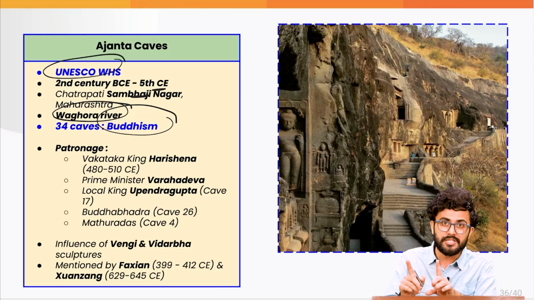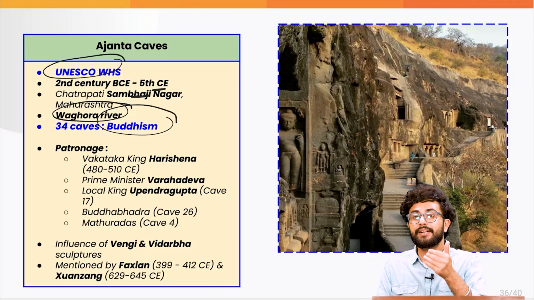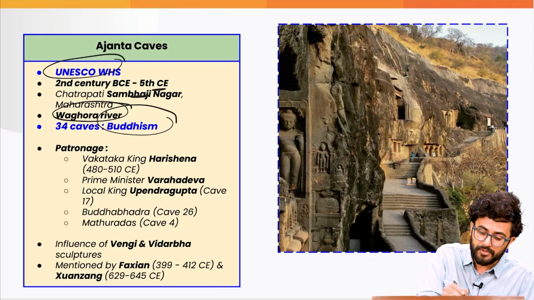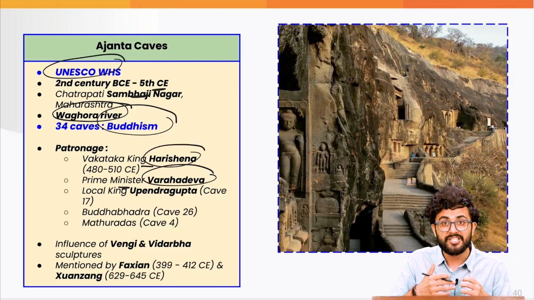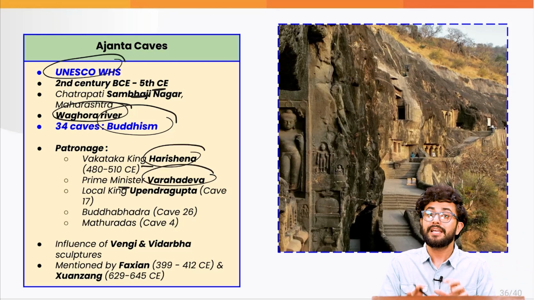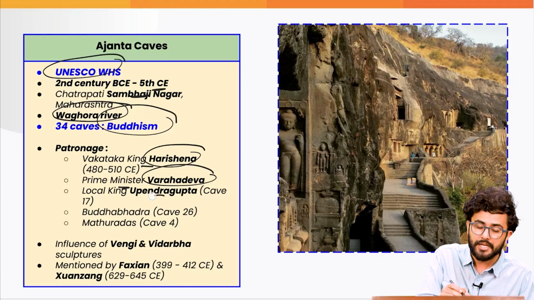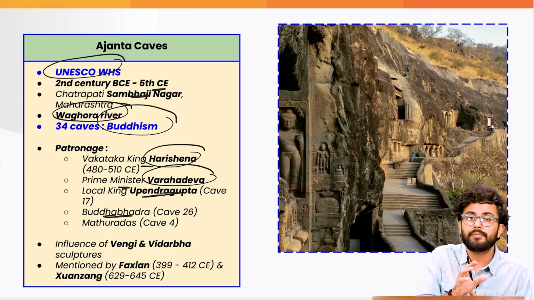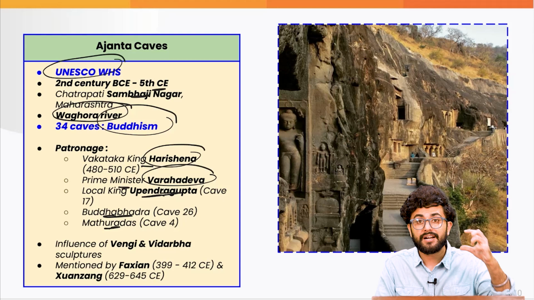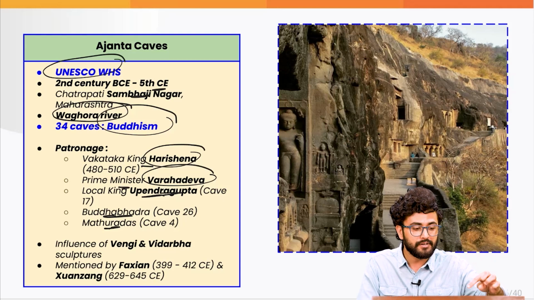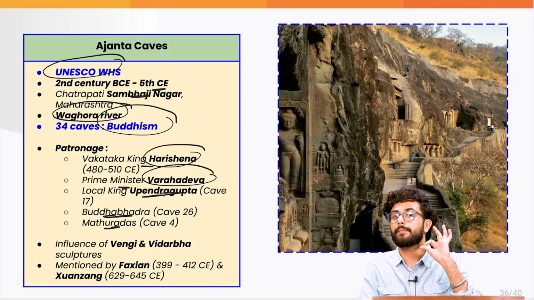only. So it is specific to only one religion, and it experienced patronage from the Vakataka king Harisena, the Prime Minister Varahadev, under whom the major construction of the Ajanta caves took place, the local Gupta Upendra Gupta, as well as Buddha Bhadra and Mathura Das. These were the prominent patrons of the Ajanta caves, and the specific caves have been mentioned as well.